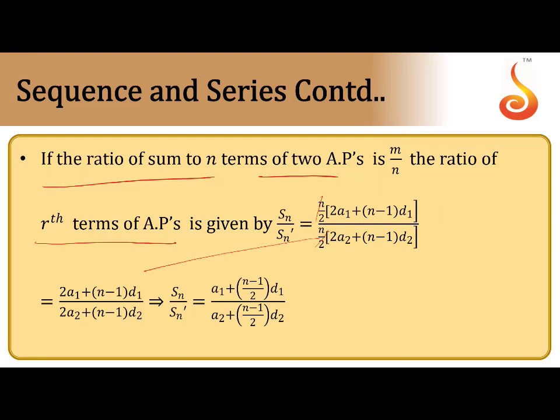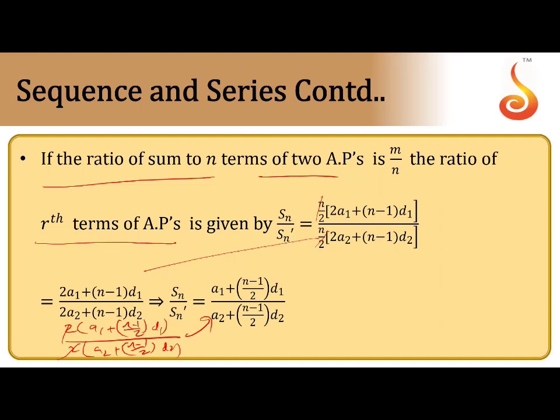After that, n by 2 cancels. Now again take 2 common: in the numerator a1 plus (n minus 1) by 2 into d1, and in the denominator a2 plus (n minus 1) by 2 into d2. The 2 cancels, and we get this one. So this is Sn by Sn dash.